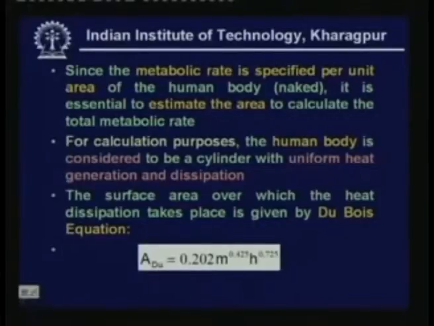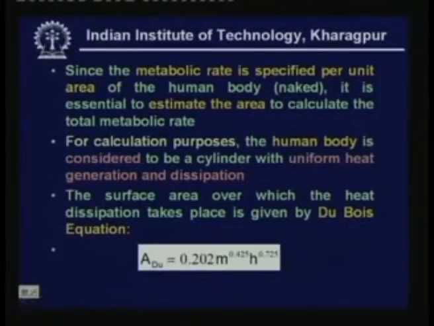In an actual human being, the heat generation takes place in a very non-uniform manner. That means heat generation throughout the body is not the same. Similarly, the heat dissipation is also not the same throughout the human body. But to take all these effects into account is very difficult theoretically. So, what is done in theory is we assume that a human being is like a uniform cylinder, and the heat dissipation and heat generation of this human being is uniform. Under this assumption, the surface area over which the heat dissipation takes place is given by, as I said, this Du Bois equation.